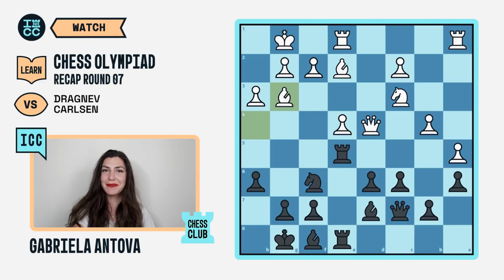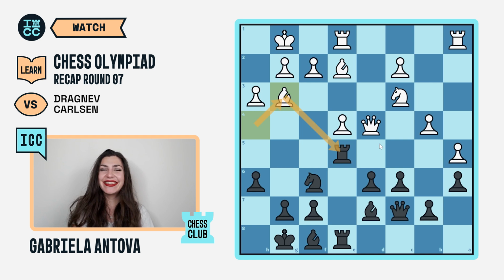For our next game of the recap, we're going to take a look at a positional exchange sacrifice by none other than Magnus Carlsen. Here, he's playing black versus the young and talented player from Austria, Valentin Dragnev. The last move of the game has been bishop g3, hitting the rook on e5. But did Magnus move the rook? Or did he see something better?